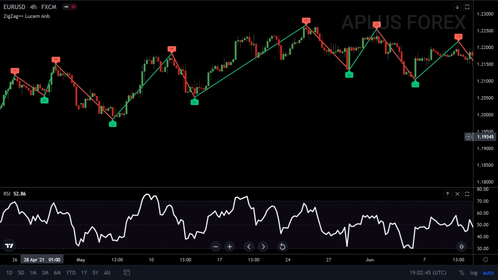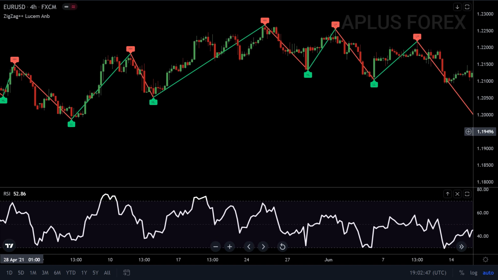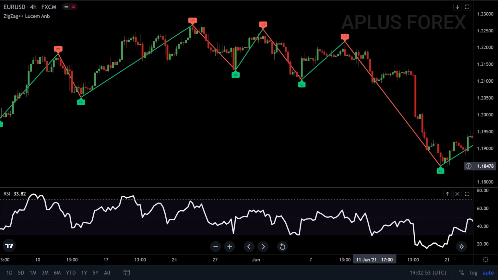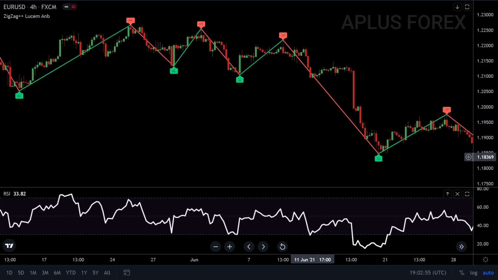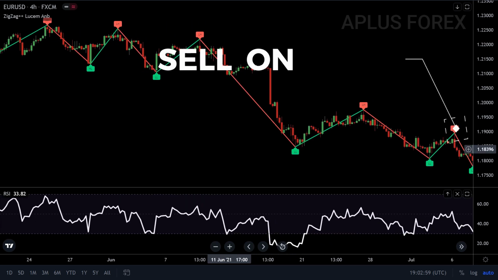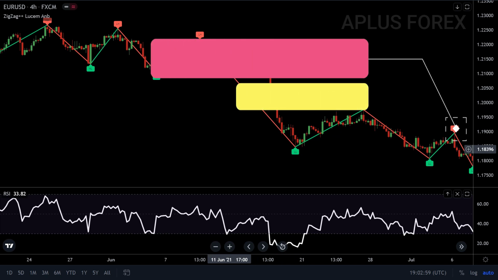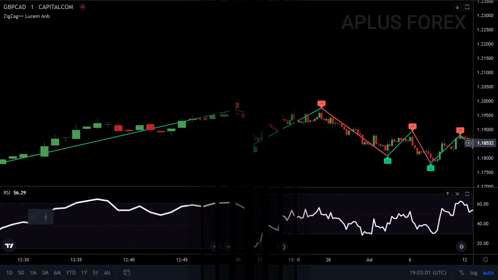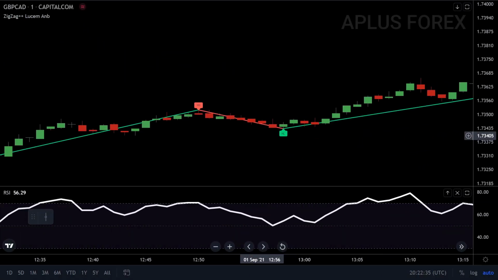When we break the market structure, and in this case, when we get a lower low and a lower high, we stop scalping on the upside and start looking for sell opportunities on the downside, using the same strategy, but in this case, we will be selling on the lower high points, putting our stop loss on the previous lower high and targeting a 1:2 risk to reward ratio.